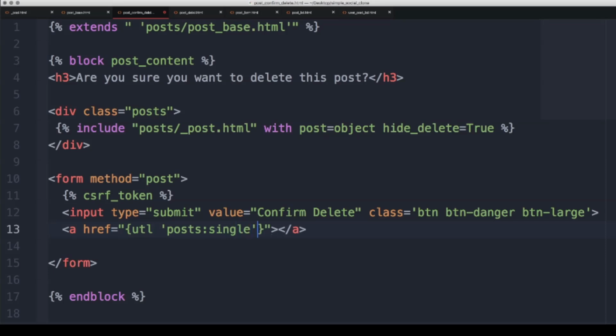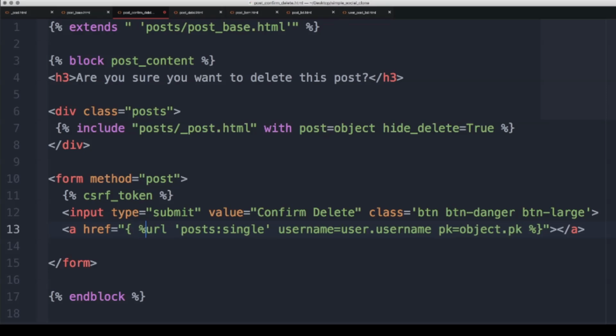So username is equal to user.username, since we know they have to be logged in to even reach this page. And then primary key will just be object.primary key. So essentially just the way to go back, and let's make sure this is spelled right.